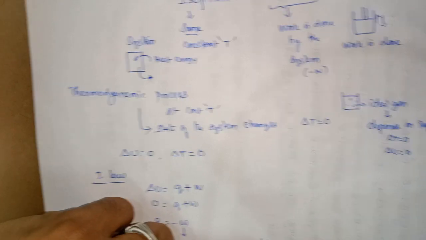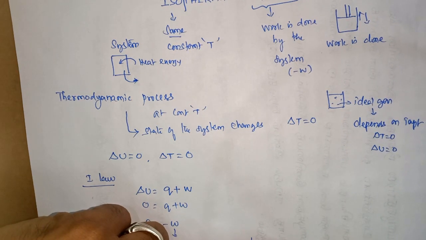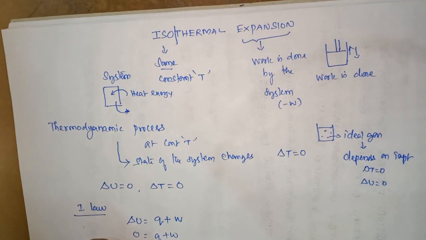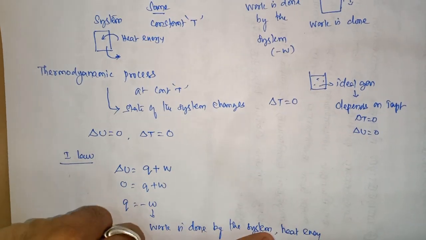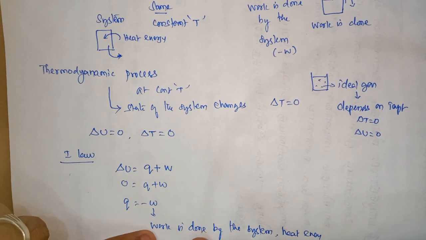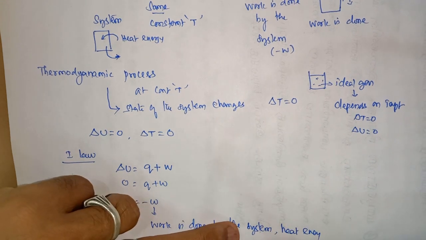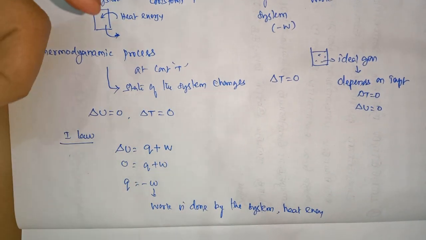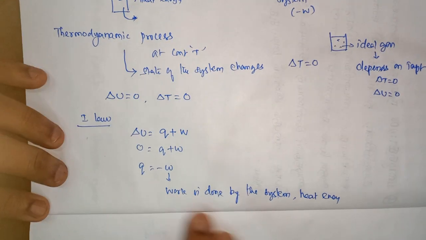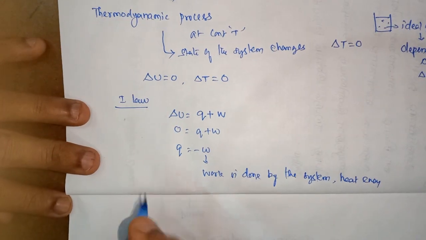By doing this work, it takes heat energy, so work is done by the system at the expense of heat energy. That is the meaning of Q.